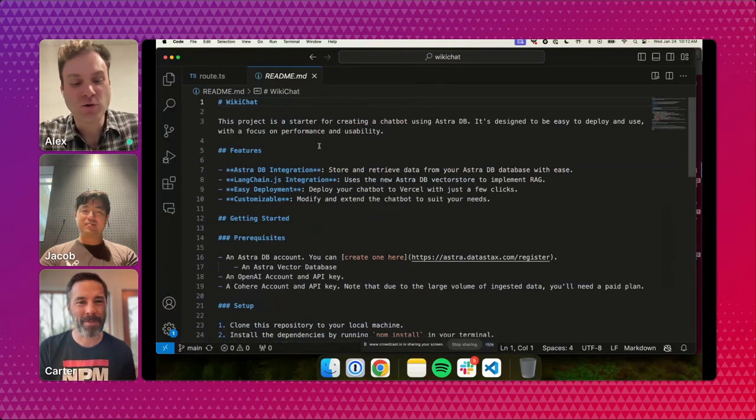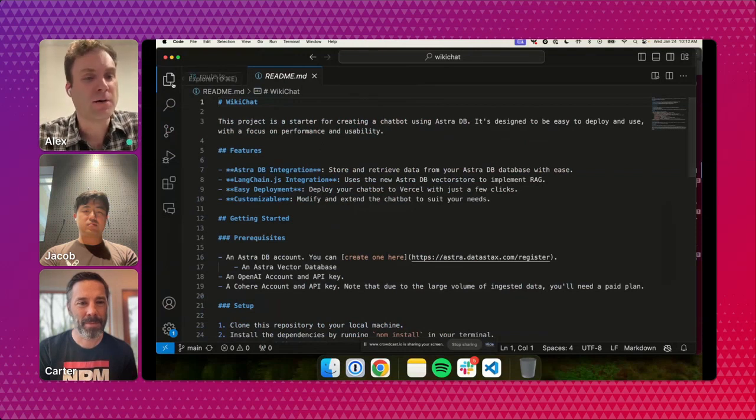Totally. And what's especially cool is you can run all this for totally free on the Astra DB free tier. So afterwards, you should totally clone all this code and go through the getting started instructions. We'll show you how to deploy all of it. And we have a super generous free tier, so you can run all this for free.